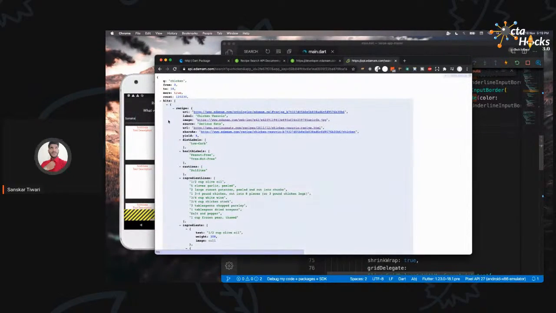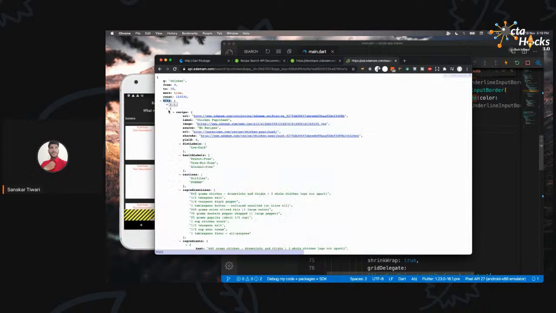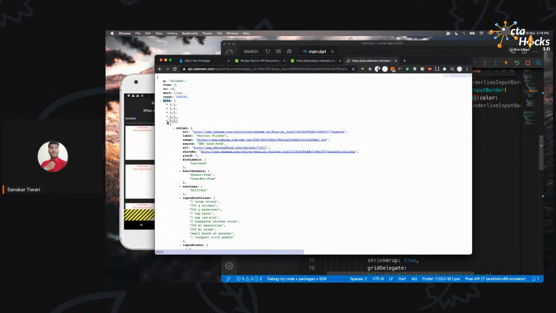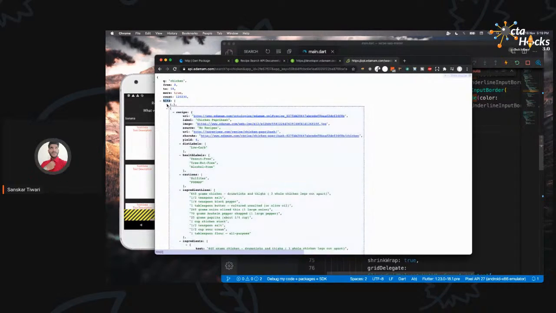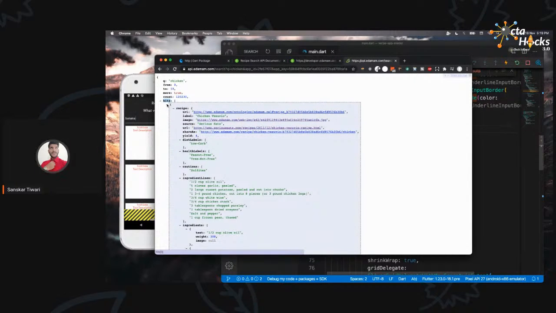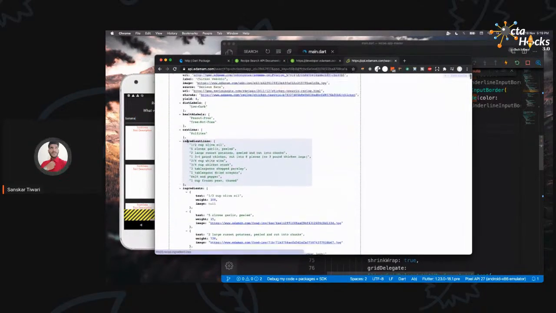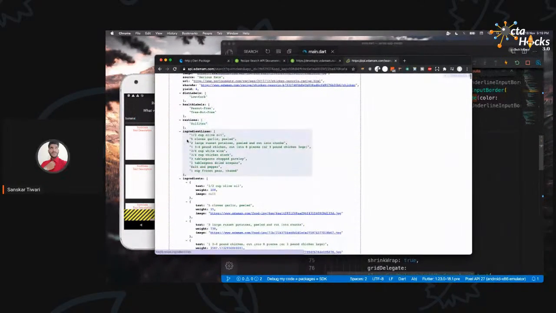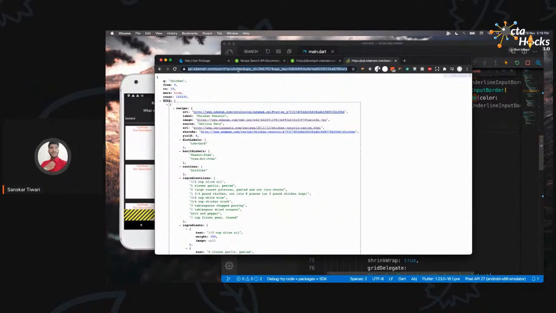Now, inside the map, there is a key called hits. Hits in itself consists of a collection of maps. These are all the different maps which we have, and they are going to provide us the values for the recipe. So in the first view, we don't want the whole data, we just want some specific things. So, without continuing further over here, let's go to the code and get this data inside our